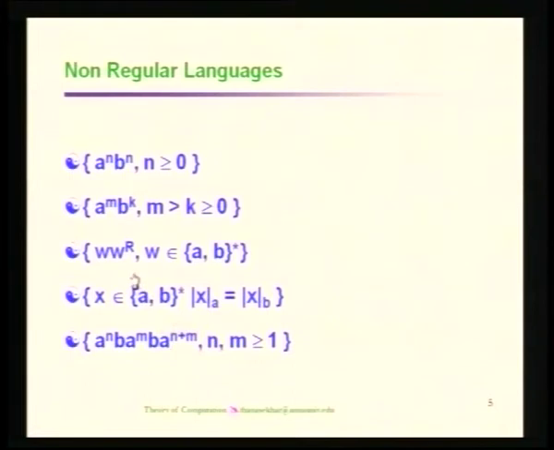So, all these problems need some memory for the recognition of those strings, but we do not have any memory as far as the finite automata is concerned. We can just find out what the previous state is from which we have reached the current state. So, we can understand what the previous symbol recognized is, rather than knowing all the previous symbols recognized from the starting state to the current state.